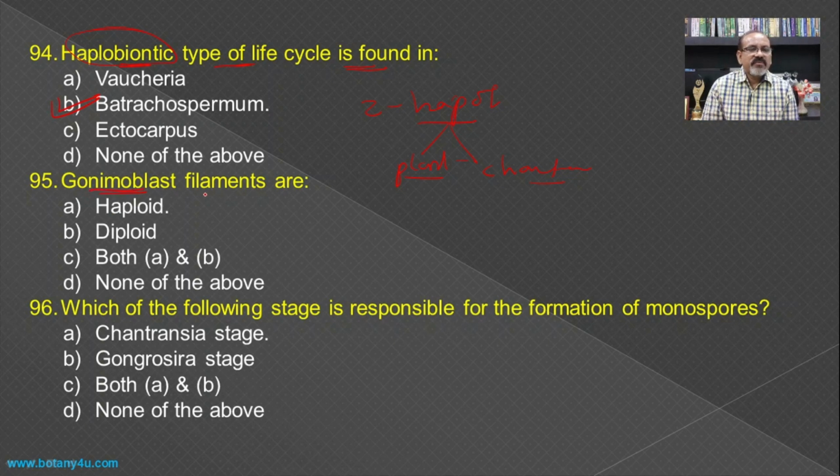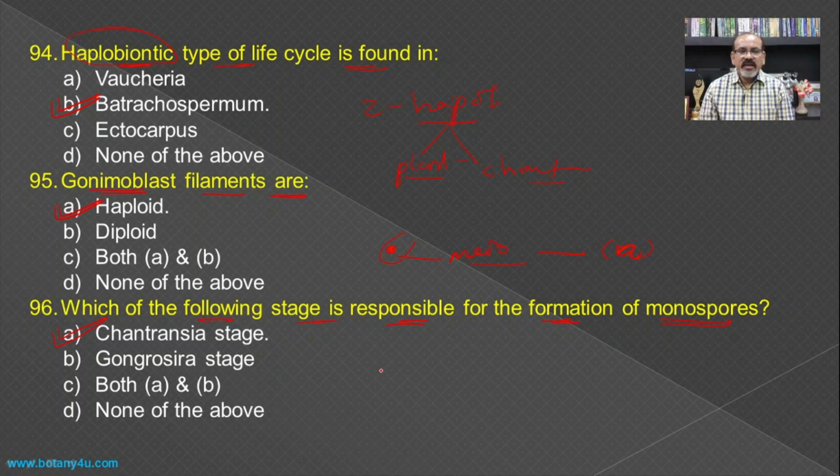Then the gonimoblast filaments are formed after the formation of the zygote and after meiosis, and hence after meiosis they become haploid, and hence the gonimoblast filaments are haploid. Then which of the following stages is responsible for the formation of monospores? As we have seen earlier, the Chantransia stage of Batrachospermum reproduces by means of asexual reproduction by the formation of monospores, and hence the Chantransia stage becomes the answer for this one.